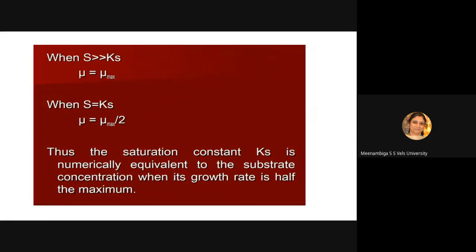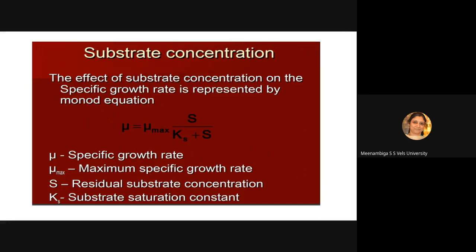So the same conditions now. What happens when substrate concentration is very high when compared to Ks? When S is very much greater than Ks, what happens to this equation? நான் சொல்றது உங்களுக்கு புரியுதா?